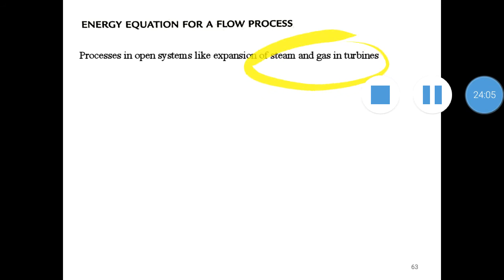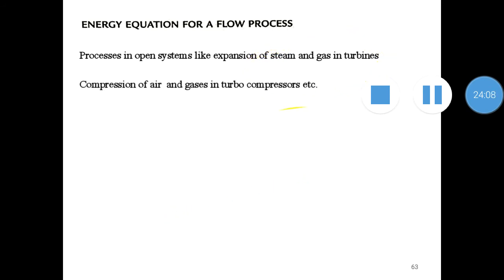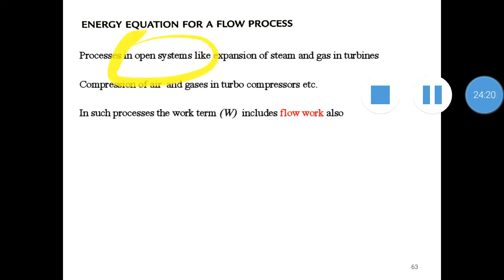Now in the case of flow process, what are the examples? Processes in open systems, like expansion of steam and gases in turbines, or compression of air and gases in turbo compressors. These types of processes are known as flow processes. It will be an open system, just like we discussed in the starting of this topic, energy equation. We considered an example of an open system, so that is an example of a flow process.